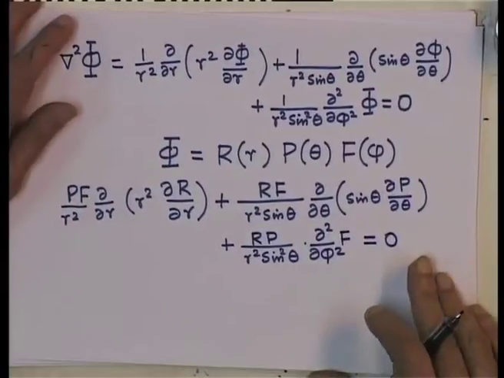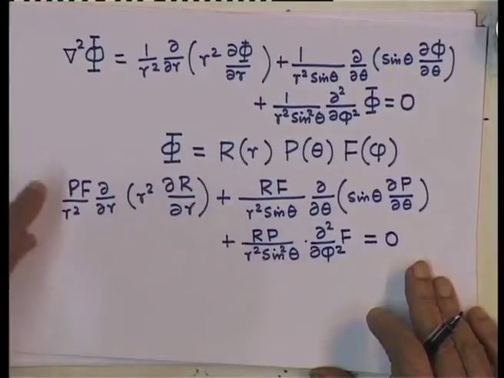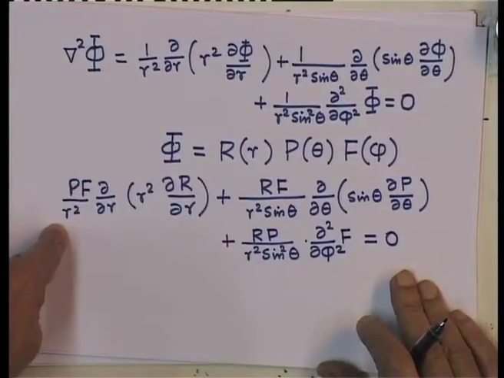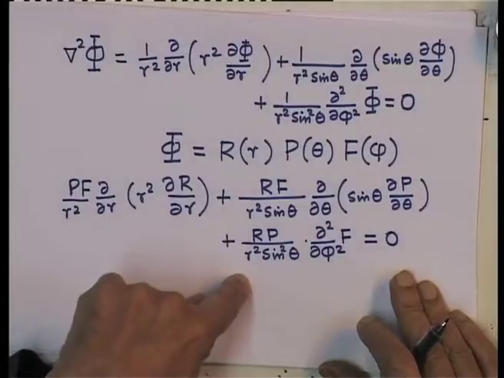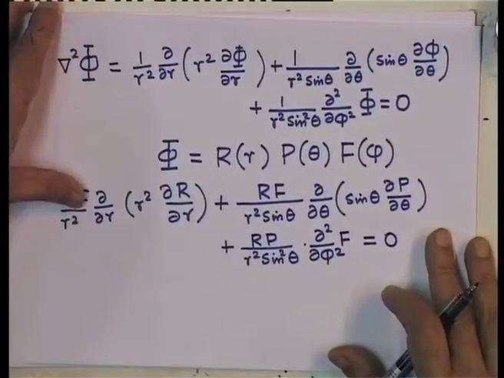Now, we do the same thing again, that is, divide this equation by R P F, and the other thing that we notice is there is a 1 over r square all over, and therefore I can take that r square to the right hand side, where it becomes 0.